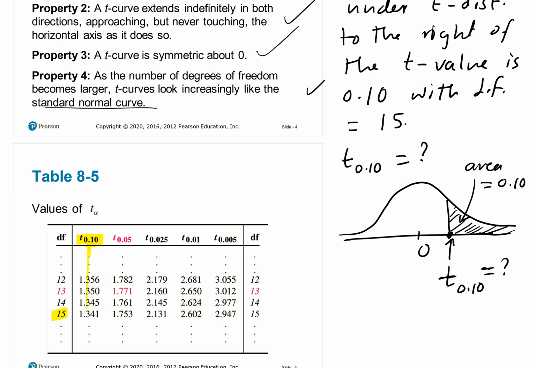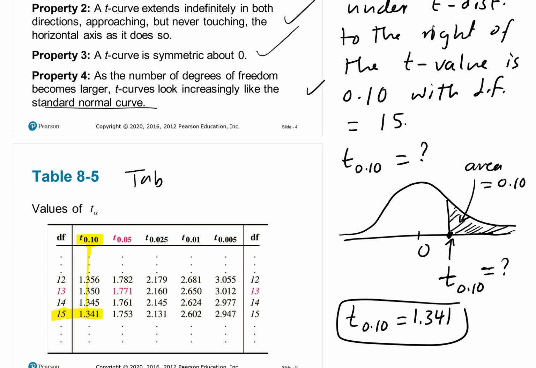So all you have to do is go down and to the right, where they overlap. That tells me what I'm looking for: t sub 0.10 is 1.341. That's how we find the t values. This is table 4, in the back of the book or the formula sheet.